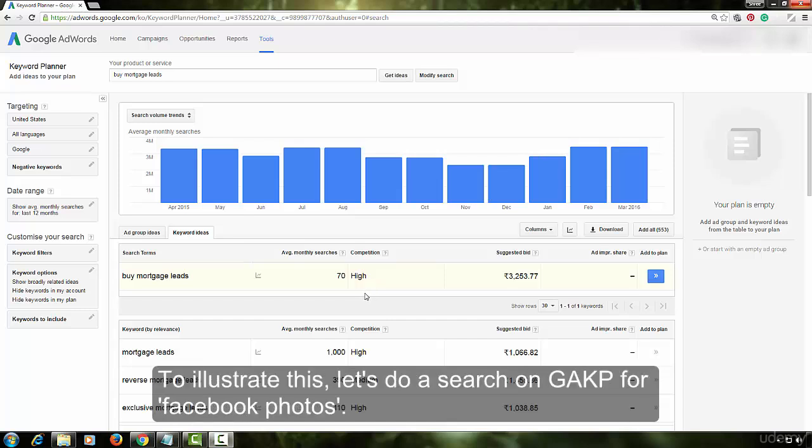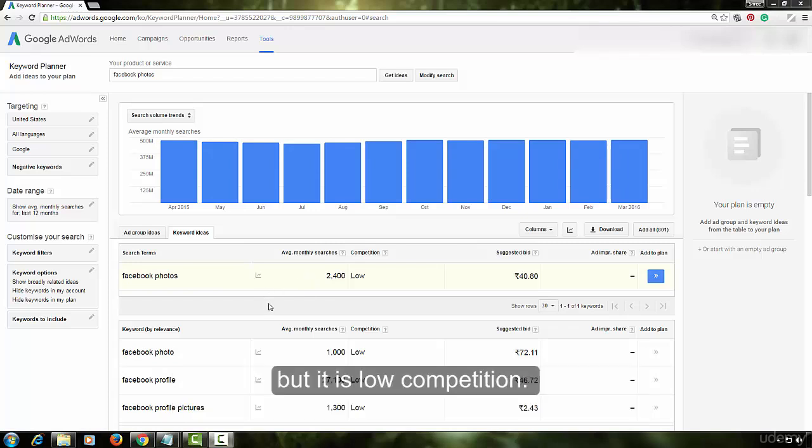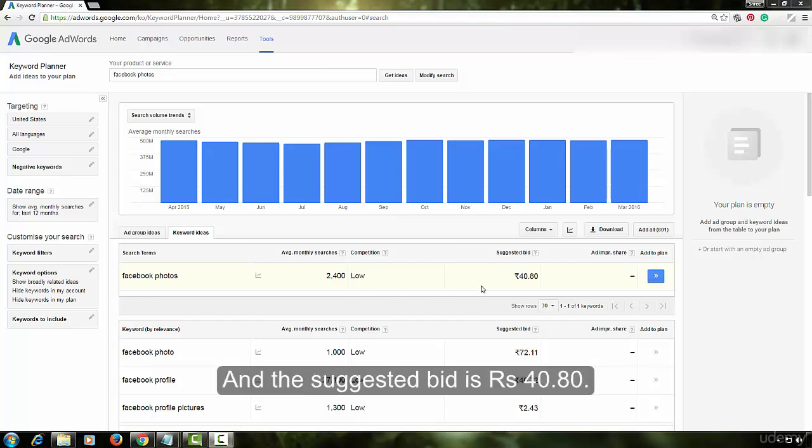To illustrate this, let's do a search for Facebook photos. As you can see, the phrase gets more than 2000 searches a month, but it is low competition, which means the CI of this phrase is very, very low, and the suggested bid is a little over 40 rupees.